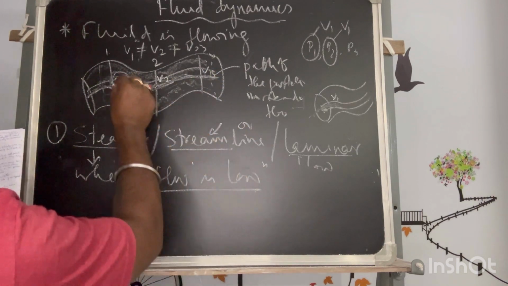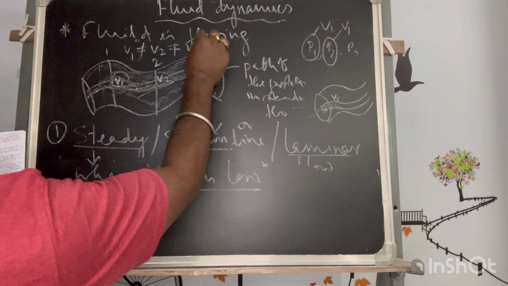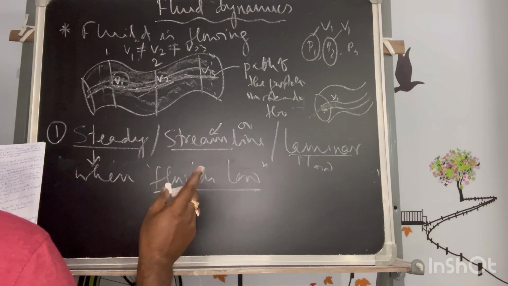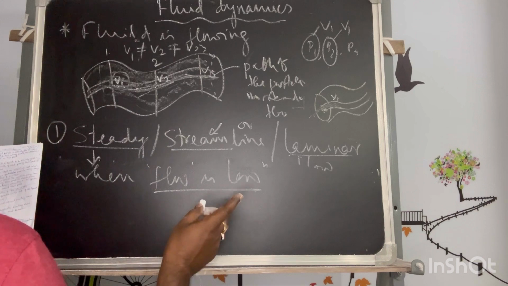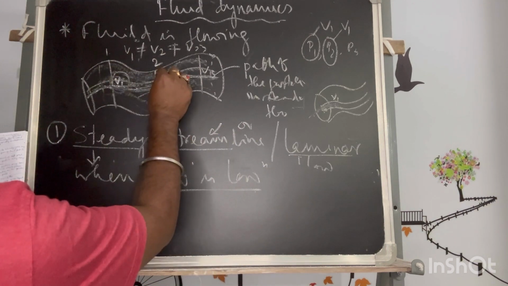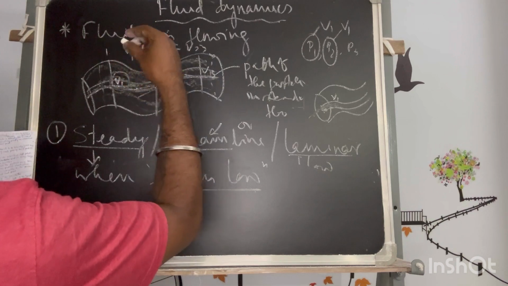So as I said, V1 is not necessarily equal to V2, not equal to V3. The velocity of a particular particle may change as it moves from one point to another.